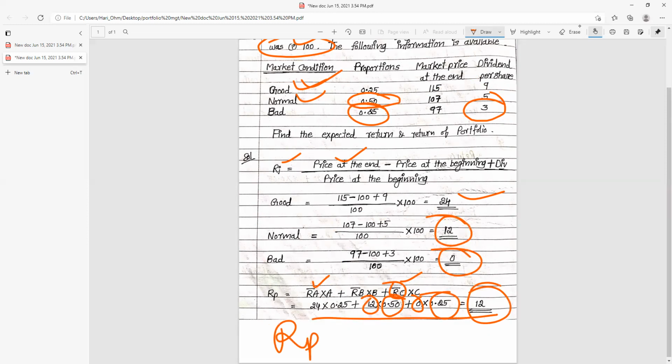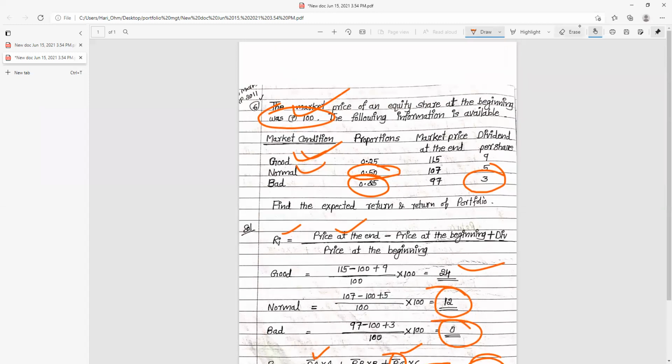I'll just repeat. When you get market price at the end, market price at the beginning and dividend per share, you need to follow this formula to calculate expected return: price at the end minus price at the beginning plus dividend, all divided by price at the beginning.